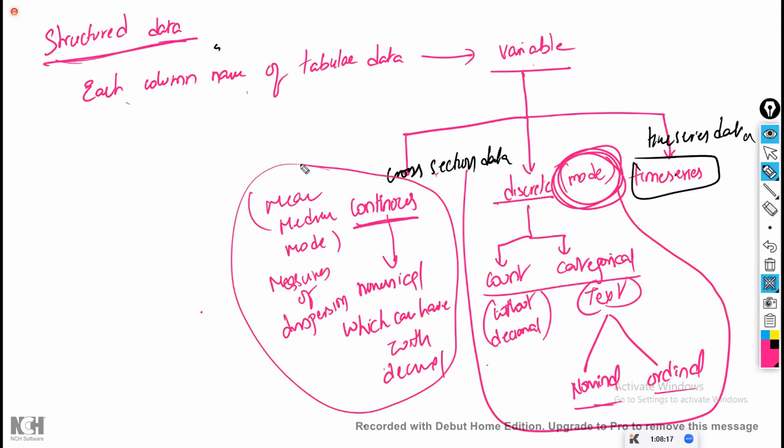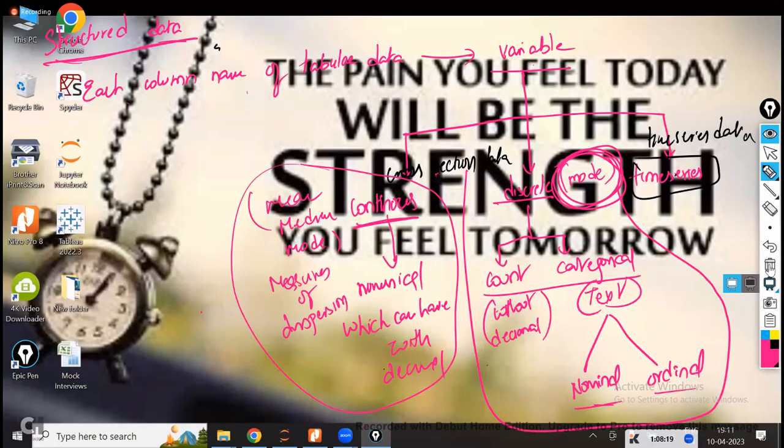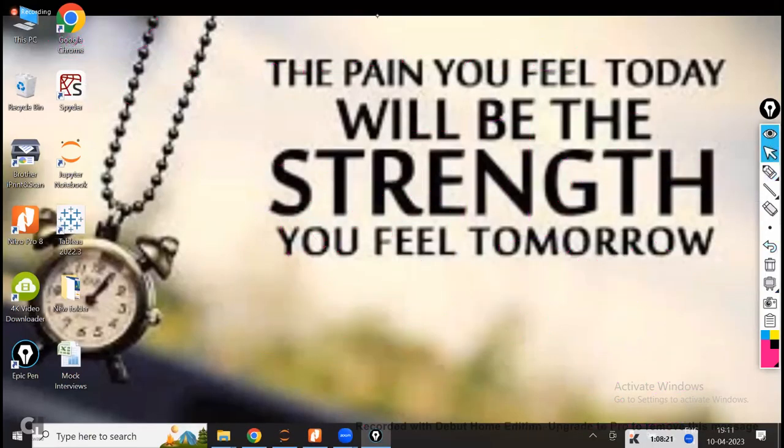Is that clear? Clear, guys? Got the point with respect to what is a discrete variable and what is this? Yes, you have to write down notes. You have to write the running notes.